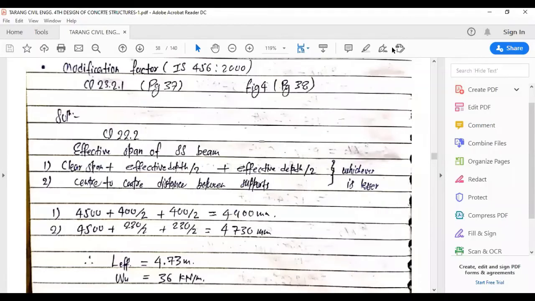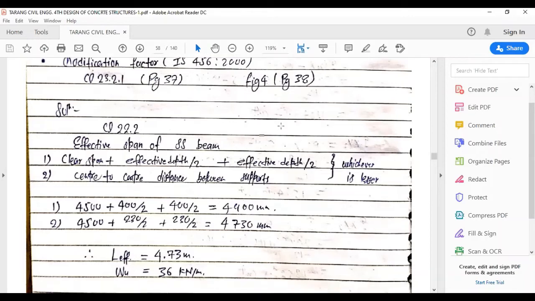Now the next topic of discussion would be the modification factor, which is governed as per IS 456:2000. It is given in clause 23.2.1, page 37, and also the figure given on page 38, that is figure number 4, is associated with this type of topic only.